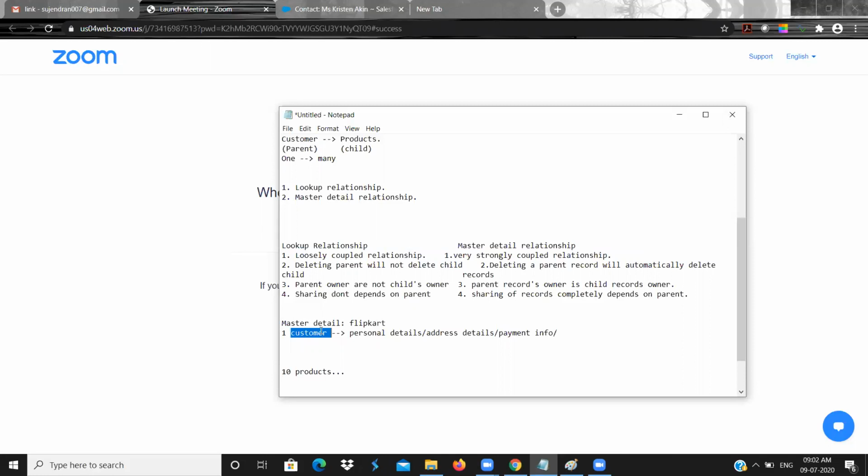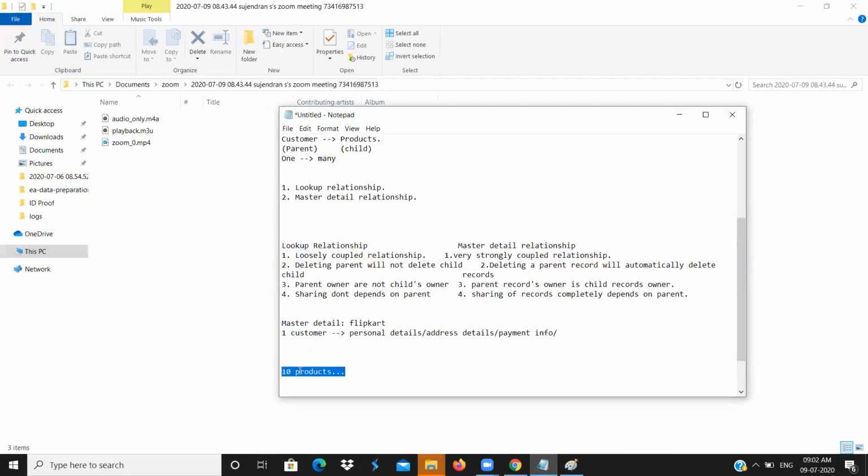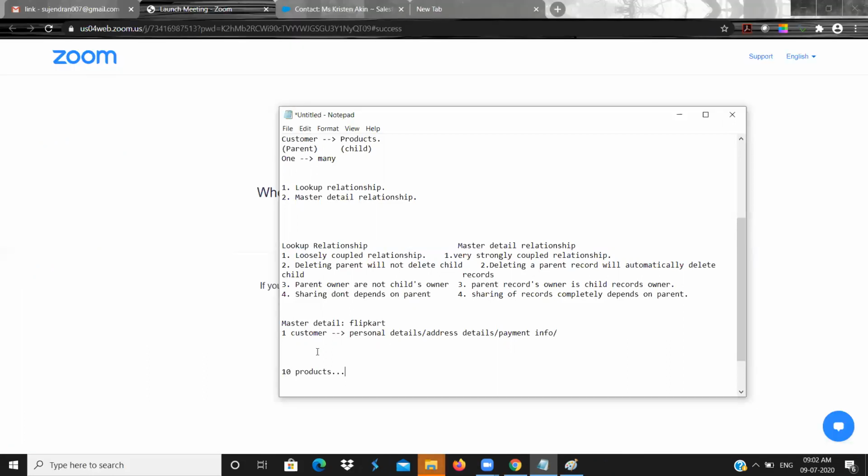The products list will be meaningful only when they have proper customer data, correct? So if they delete that customer record and you have a lookup relationship, what does lookup say? Deleting a parent will not delete its child record. Obviously the child is not deleted, because the product doesn't have any meaning without a customer. It will be meaningless if someone goes and sees the 10 products separately without any meaning.